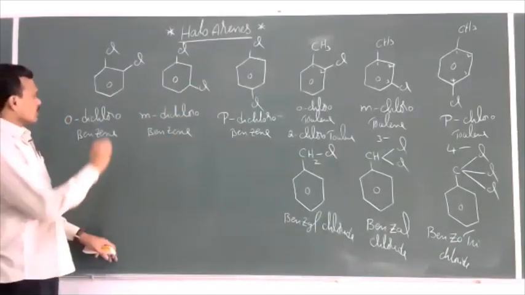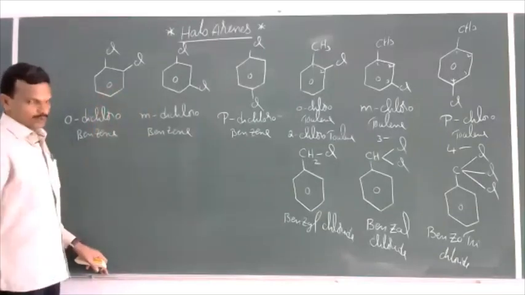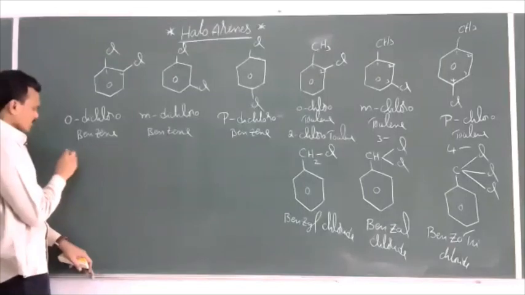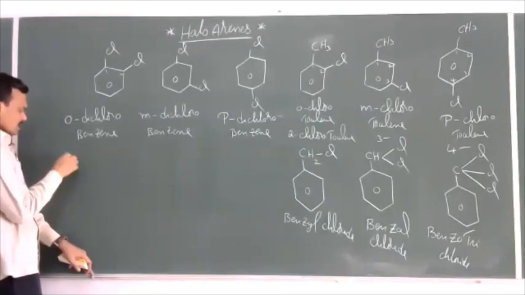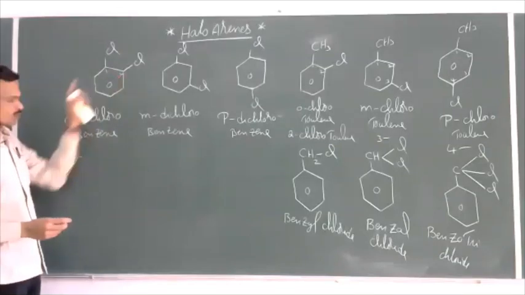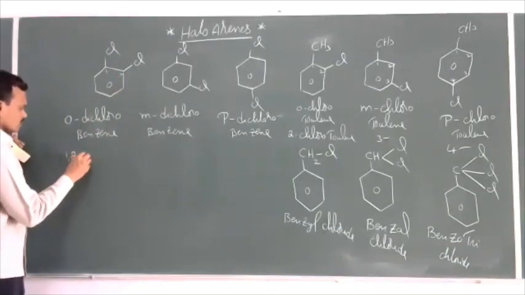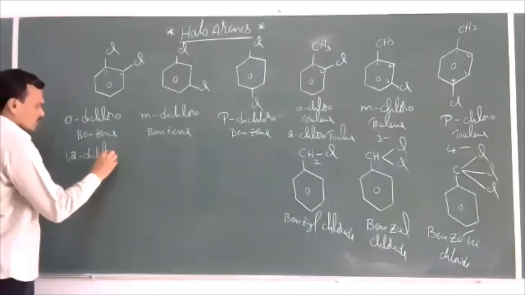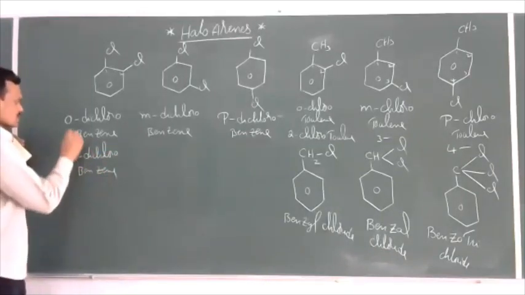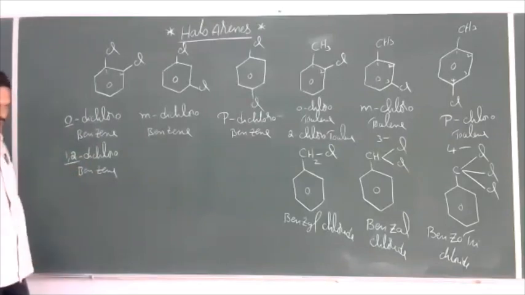Then what are the IUPAC names of these compounds? Now this is first position, second position. Now this is 1, 2. At first position, second position, 2 chlorines are there. 1, 2 dichlorobenzene. So this ortho is nothing but 1, 2 positions.